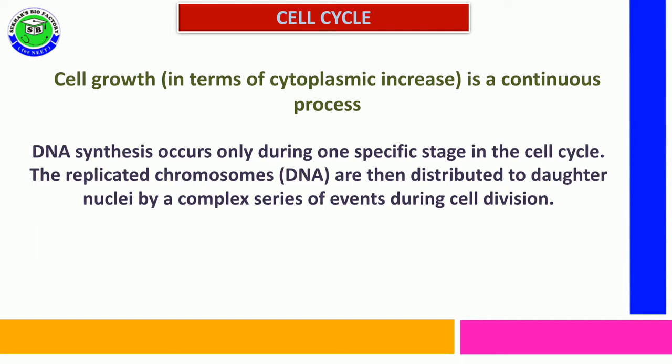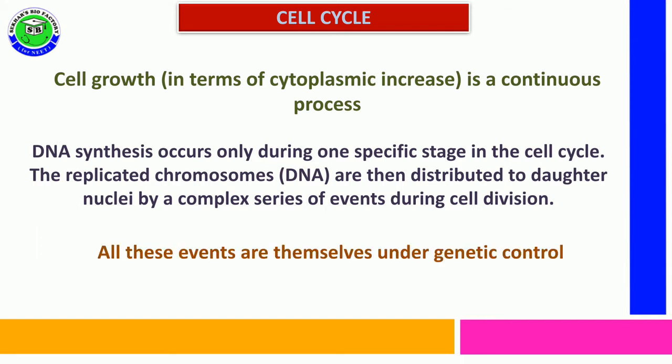During this DNA synthesis, the replicated chromosome consists of DNA, and this replicated DNA will be distributed into two daughter nuclei, and it undergoes a complex series of events during cell division. All these events which take place during the cell cycle are under the control of genes.